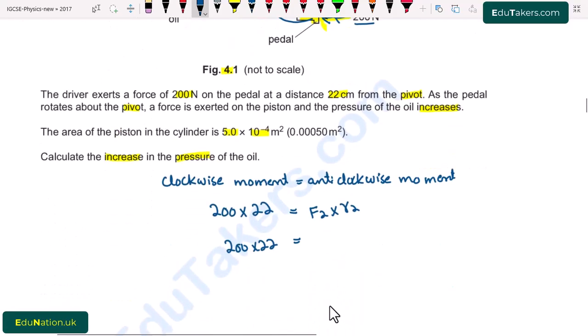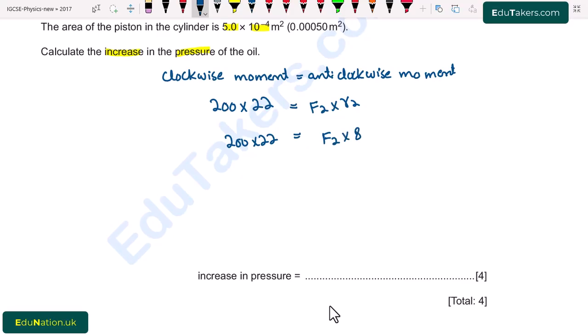So from here the force will be 200 multiplied by 22 over 8.0. It will be equal to 550 Newton. So this is the force that is exerted on the piston here.